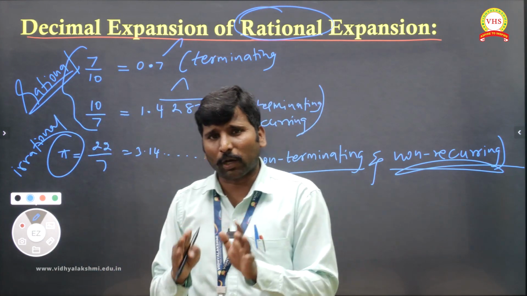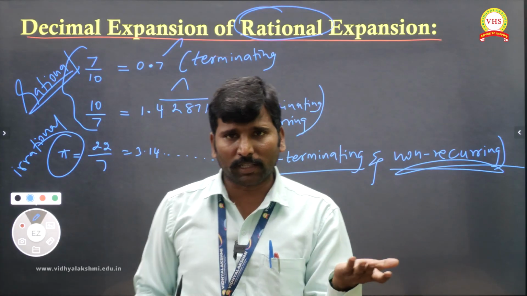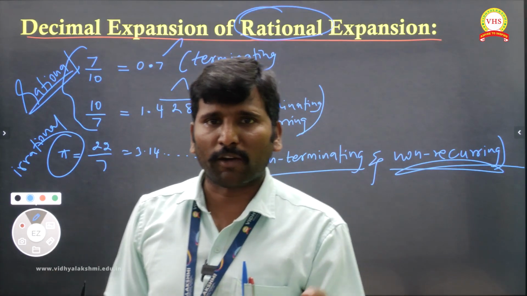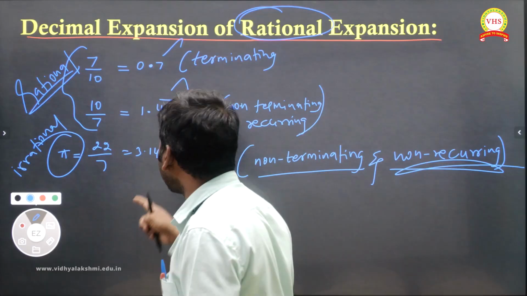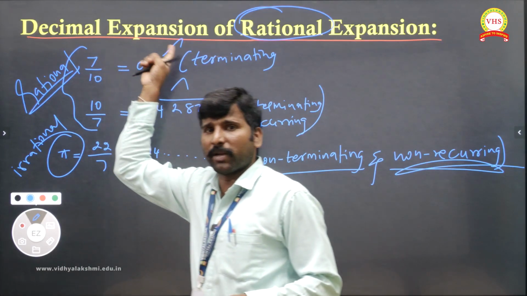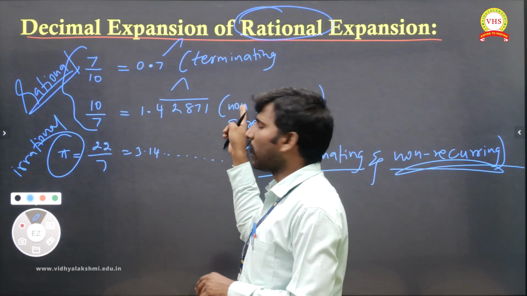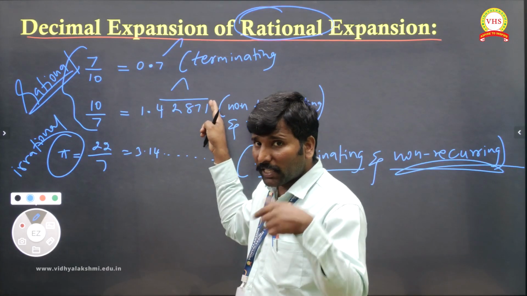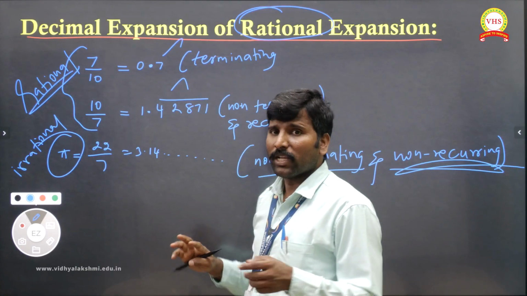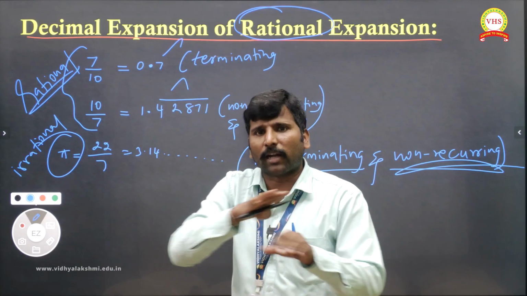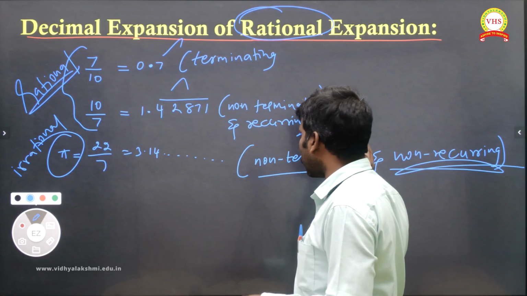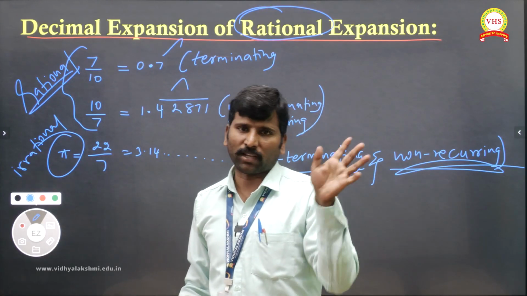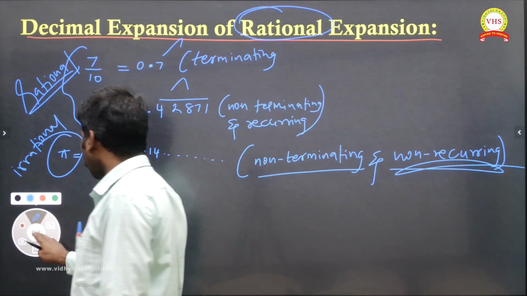Okay, have you understood now? In decimal form we have two things. One, 7 by 10, which means terminating. Second, non-terminating but repeating. If repeating is there, surely it is called rational. If repeating is not there and it is not stopping, it's going on, in the sense we have to say irrational. Understand?